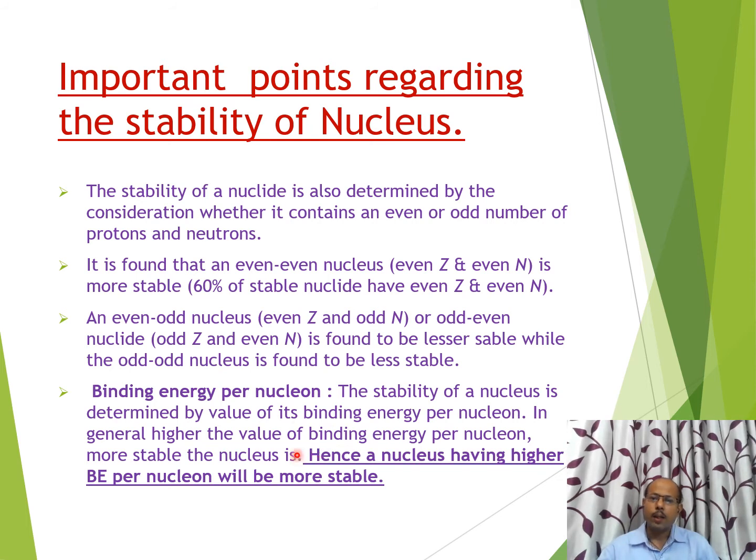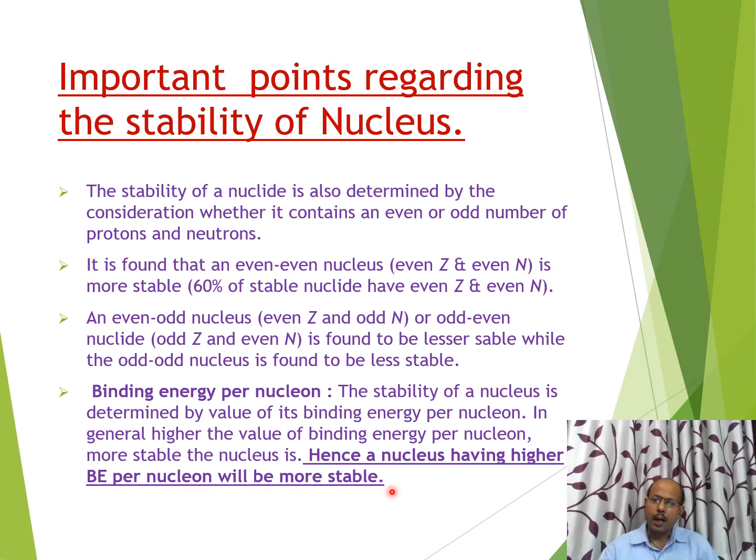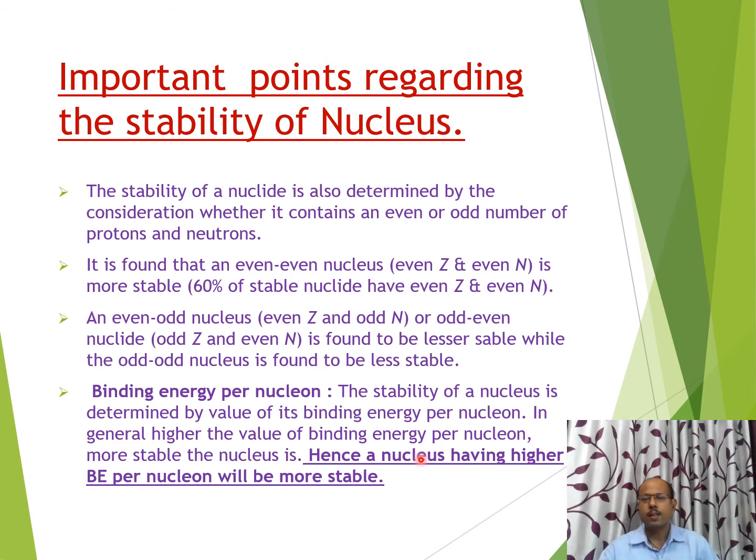If we calculate binding energy per nucleon for different nuclei and then compare, it is found that nuclei having higher binding energy per nucleon will be more stable. For example, iron has the highest binding energy per nucleon, that is 8.8 mega electron volt per nucleon, and that's why iron is found to be the most stable as far as nuclear reactions are concerned.